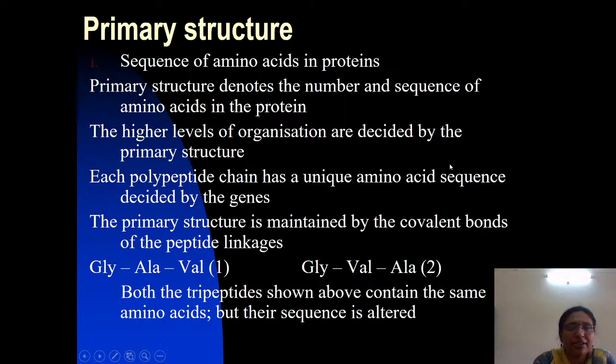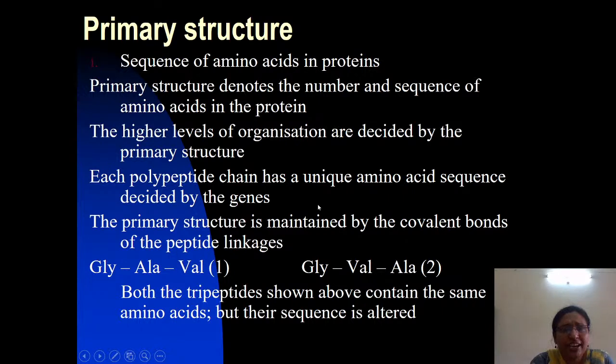So primary structure indicates the number and sequence of the amino acids in a protein. The higher levels of organization are decided by the primary structure. Even the biological activity, the biological function of a protein, also depends upon its primary structure. Primary structure, what does it refer to? It refers to the number and sequence of the amino acids in the protein.